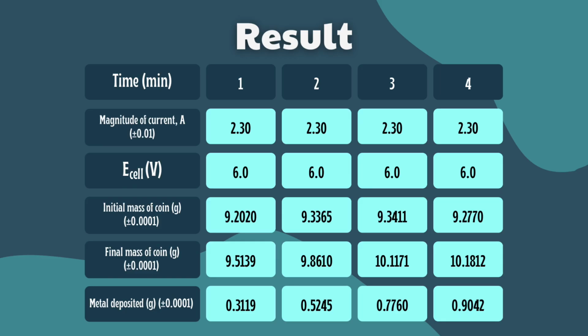This is the result of our project. 4 different ranges of time were done. The first range is 1 minute. The mass deposited is 0.3119 gram, 0.5245 gram for 2 minutes, 0.7760 gram for 3 minutes, and finally 0.9042 gram for 4 minutes.